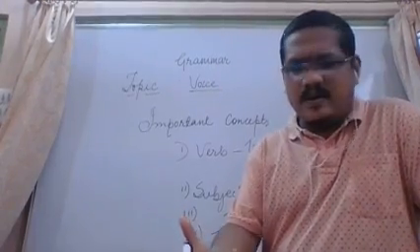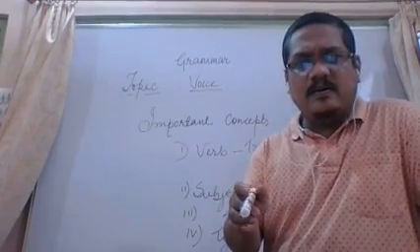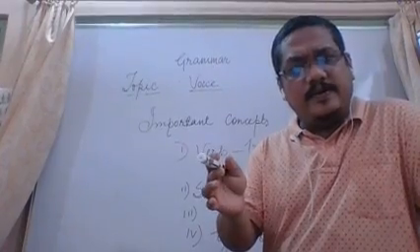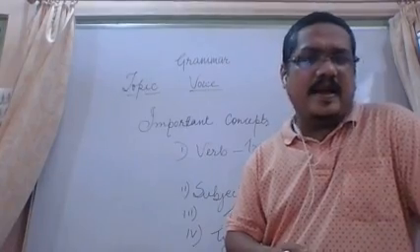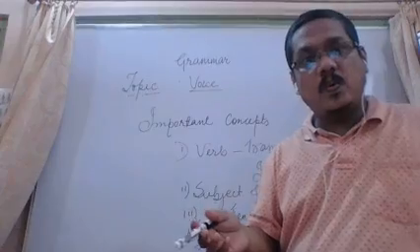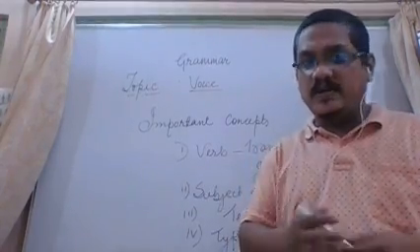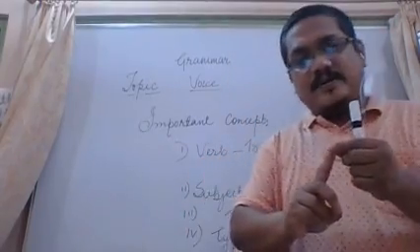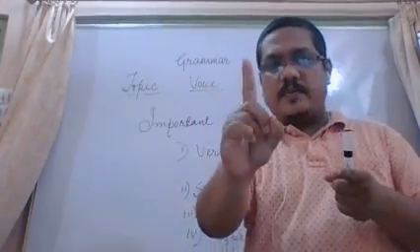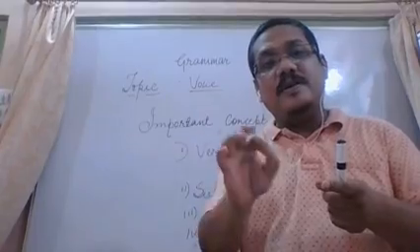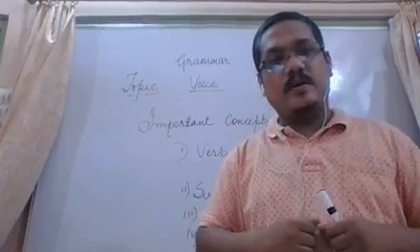Simply, in simple language, subject is that from where an action starts, or about which something is said. Now these are two things. A subject is that from where an action starts, number one. Number two, about which something is said.